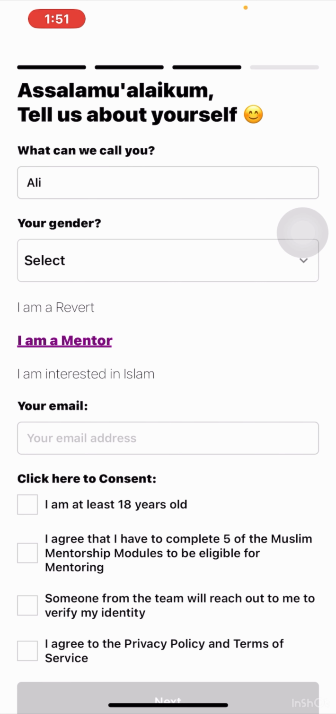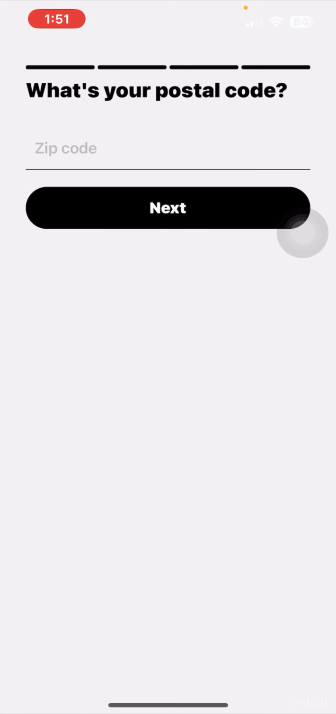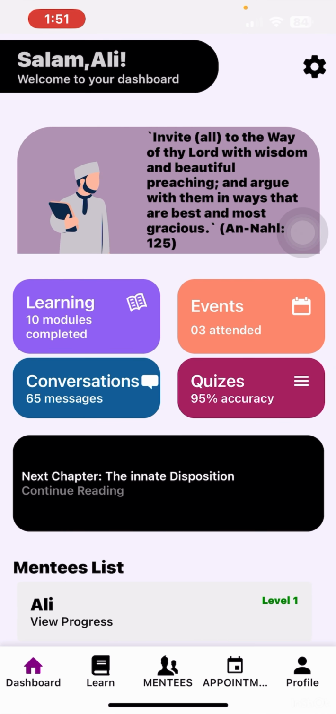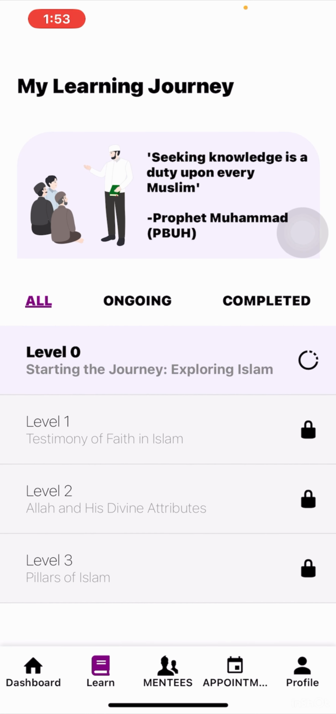Now, when a user signs up as the mentor, they have to certify that they will only be eligible for mentoring once they complete 5 of the learning modules specifically designed for mentors, as well as that they agree to one of the members of the team reaching out to him or her for further verification. This is where they can access the learning modules. The content of the learning modules that are particularly designed for the mentors themselves, they will also have quizzes and case studies, which will then be reviewed by members of our team.